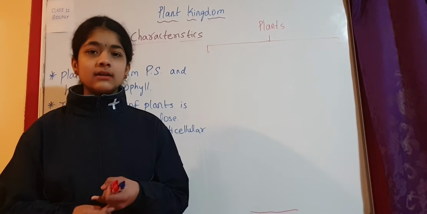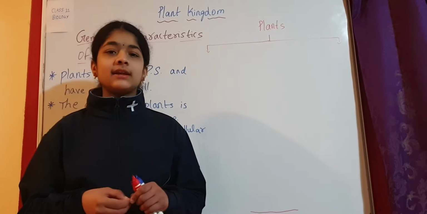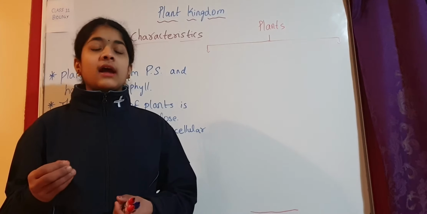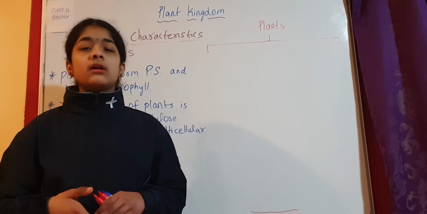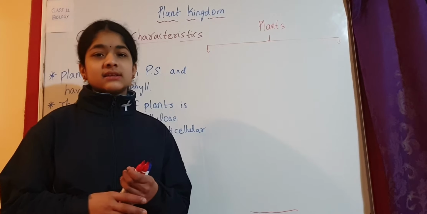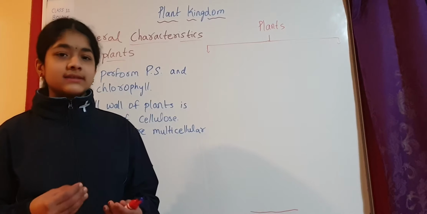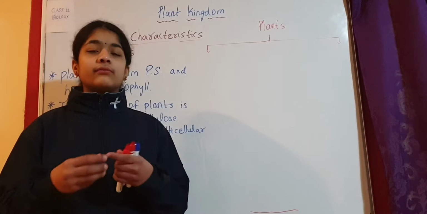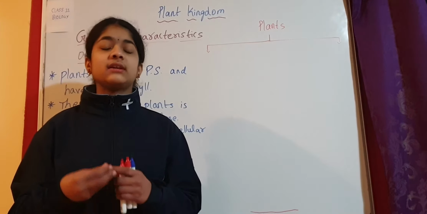Then we have the second kingdom, that is kingdom Protista, and it includes all unicellular eukaryotes. These are somewhat advanced. And the third kingdom we have is kingdom Fungi. It includes all fungus. It can be multicellular or unicellular. Many fungus are multicellular, but there is one fungus which is unicellular, that is yeast. And then we have the fourth kingdom, which is kingdom Plantae, and the fifth kingdom, which is kingdom Animalia.